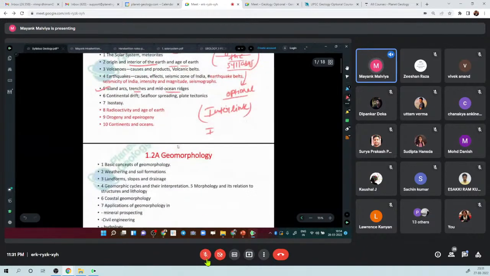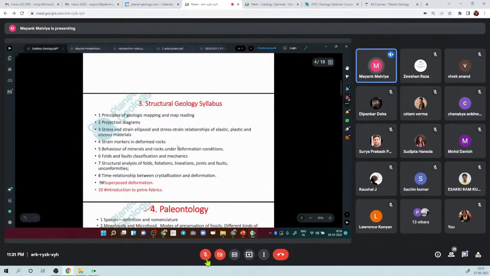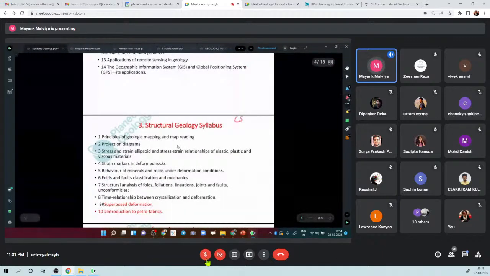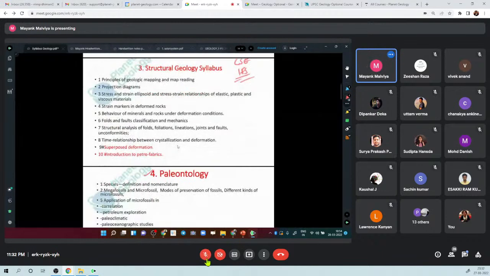So this is the general syllabus, which I have shared on the portal, on the course. You can find it there, and it is also in the UPSC notification. This is the complete syllabus for civil services as well as Indian Forest Service. The syllabus for Indian civil services and forest services is the same, 95% the same. Just that whatever I have marked in red color is explicitly mentioned